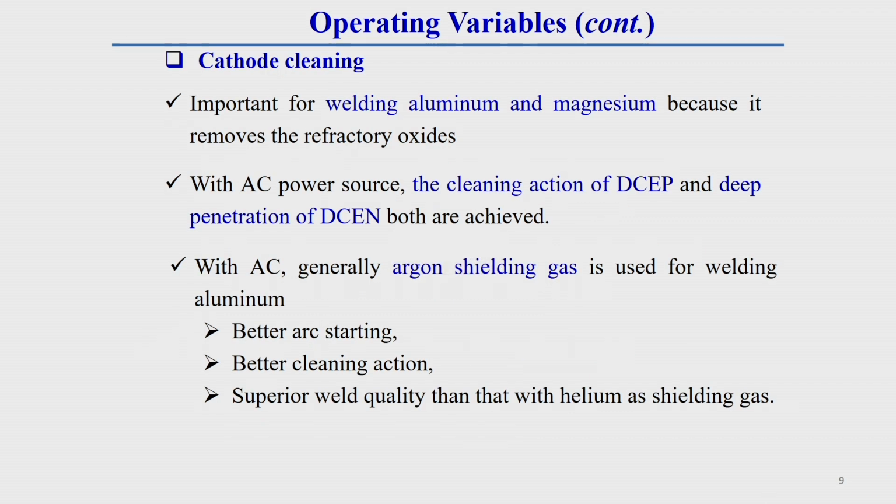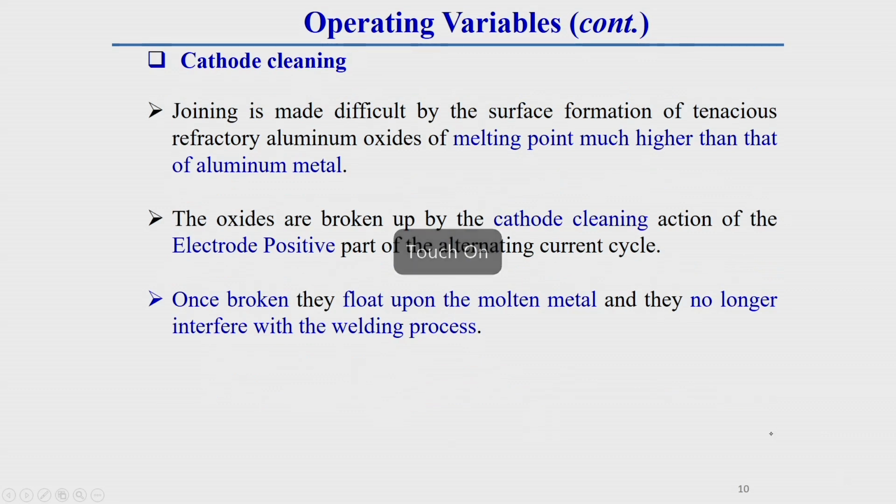Now here I will discuss the cathodic cleaning action in detail. Generally, cathodic cleaning action takes place with an alternating power source, and here one thing you keep in mind: with AC, argon shielding gas is used for welding aluminum or magnesium, because once we use AC current and argon gas, there will be better arc starting, better cleaning action and superior weld quality. Now, what happens during the cleaning action, that also you should know.